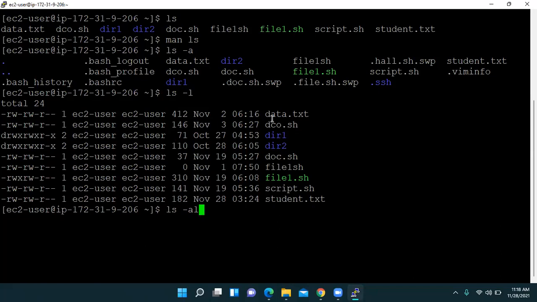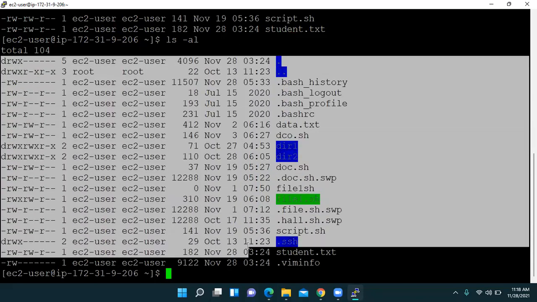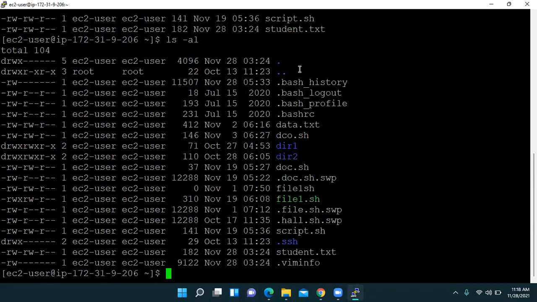See here, we have 1 2 3 4 5 6 7 8 9, nine options here, and if I press enter, now we have so many options. It shows system created files as well. We do not use this command often, but you should know these commands when we want to make some changes.